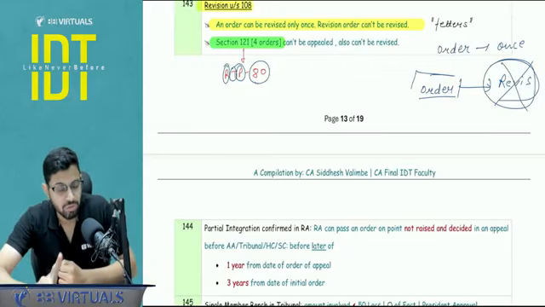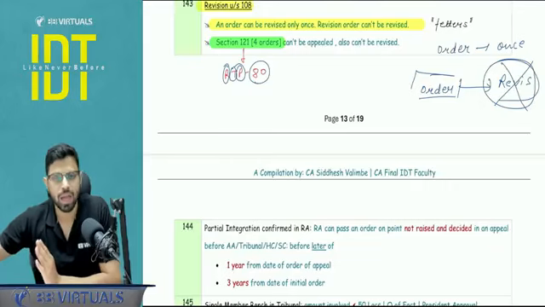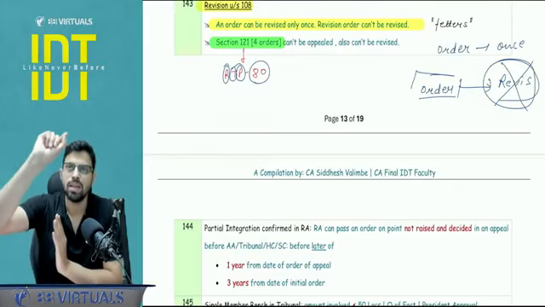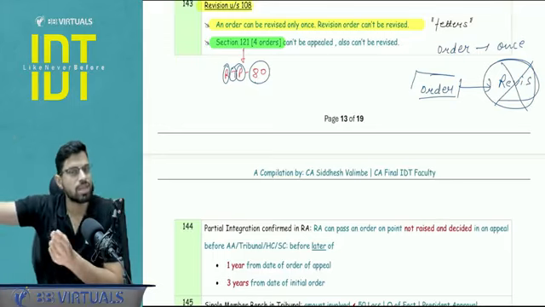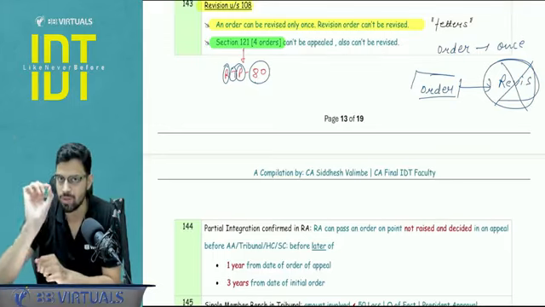Along with that, make a note of it that these 4 orders cannot even be revised under section 108. If you want to verify this, go to section number 108, see the wording, that is subject to 121. So these cannot be appealed, these can also not be revised. I hope this is clear because this is a point which is missed out a lot of times.